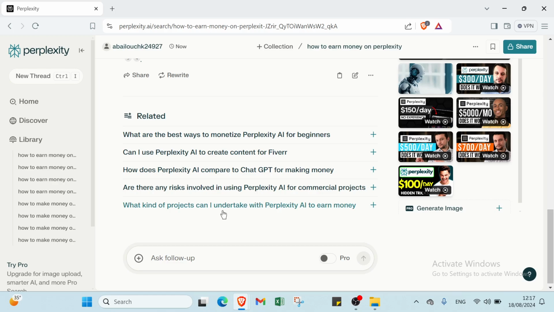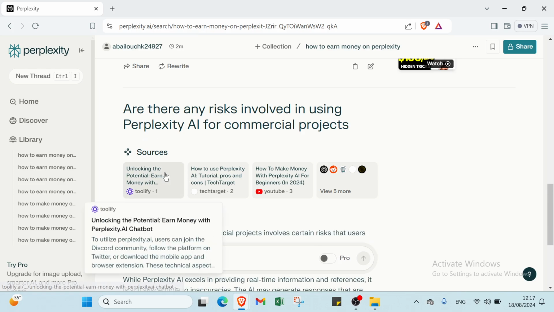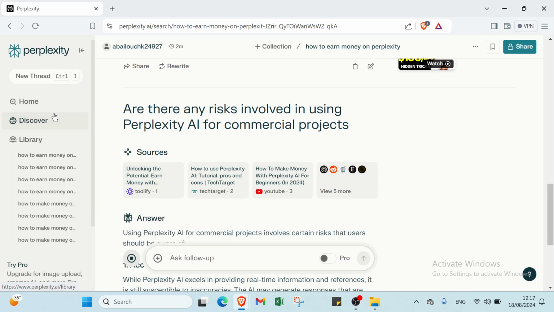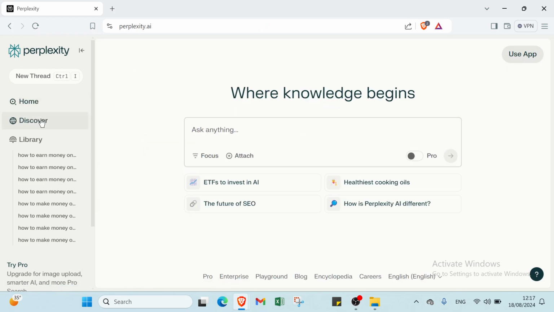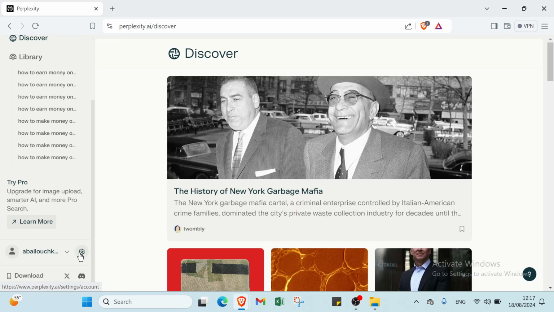What kind of projects can I undertake with Perplexity AI to earn money? You can just click over the one you want and then this is the answer, as you can see. So let's come back to the home. So we have also here Discover, Library, and also we have Settings here, as you can see.